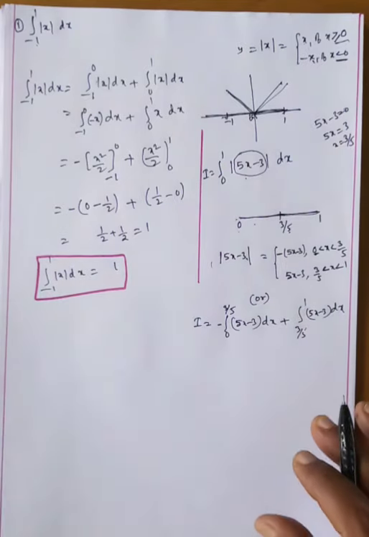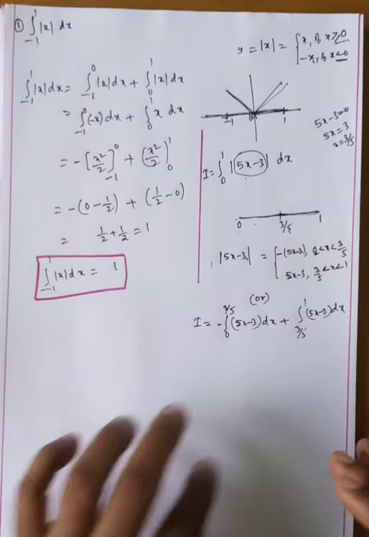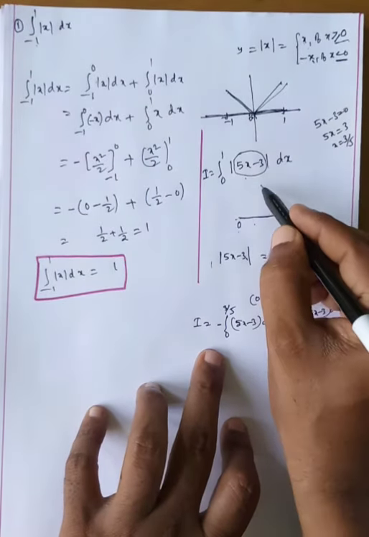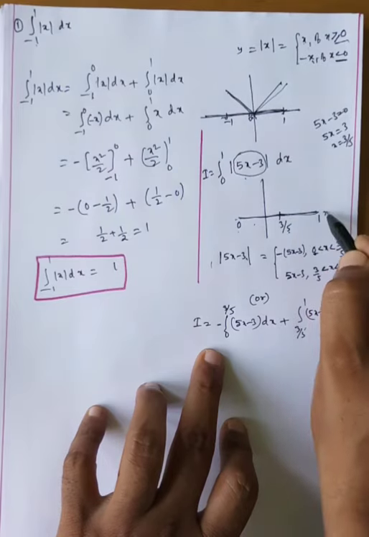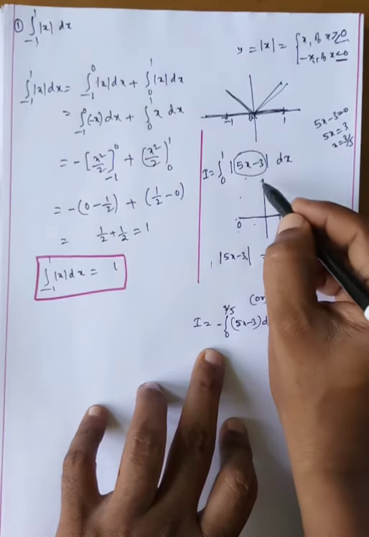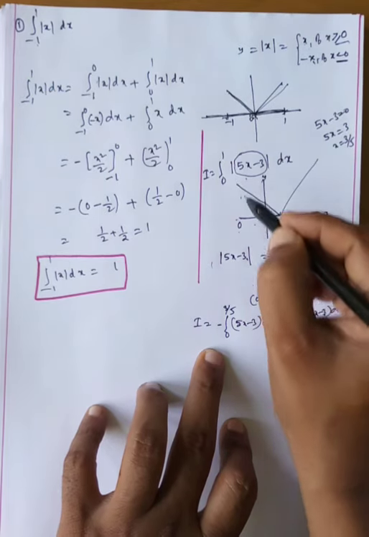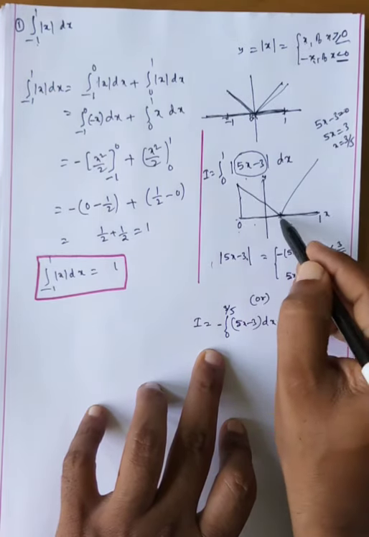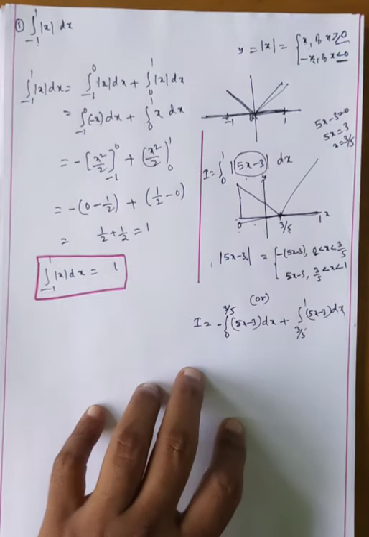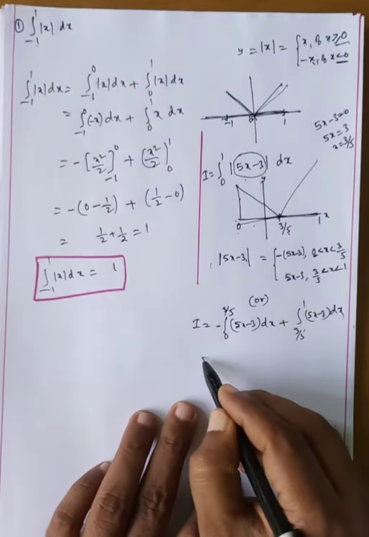What is the graph here? This is the y axis, this is the x axis, and at the point 3/5, this side is negative and this side is positive.